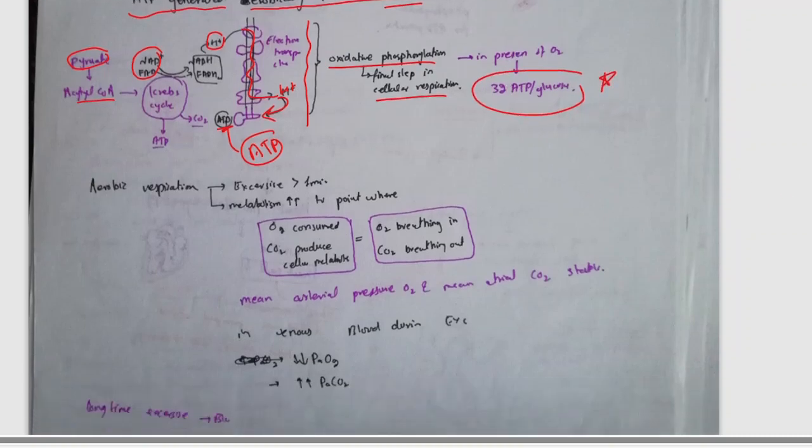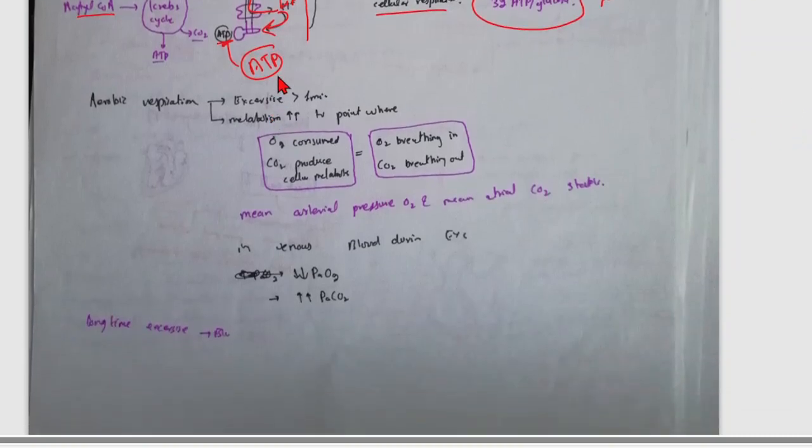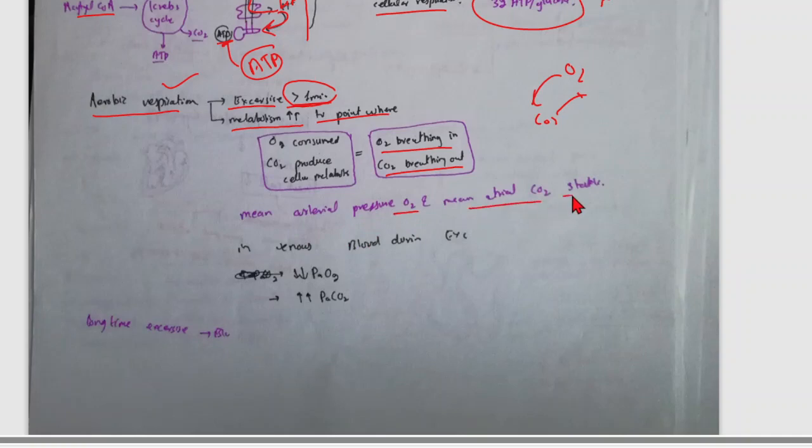Now I am talking about exercise, and what modifications occur during exercise. So aerobic respiration during exercise: if you exercise for more than 1 minute, aerobic respiration will happen. Metabolism increases to the point where oxygen consumed and CO2 produced are matched. Cellular metabolism is equal to O2 breathed in and CO2 breathed out. These become increased, so mean arterial pressure of O2 and of CO2 become stable.